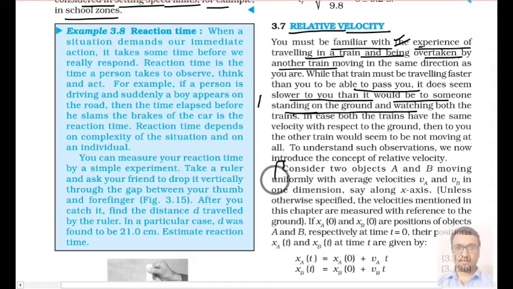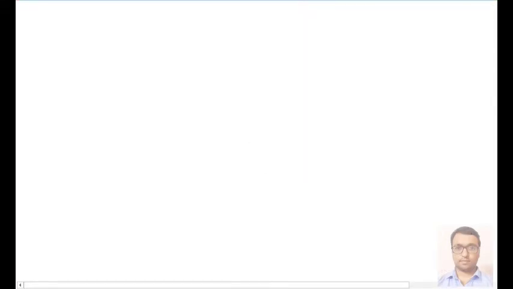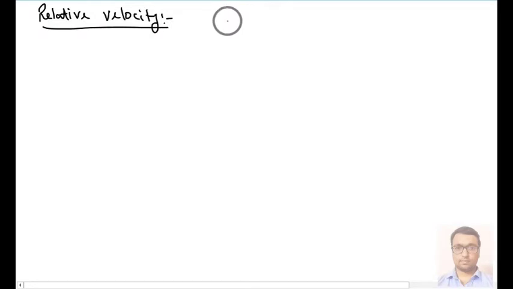Now here it is trying to explain the same concept with the help of a formula by considering some values. So here we will look at the next page. Relative velocity. Suppose we have two vehicles.